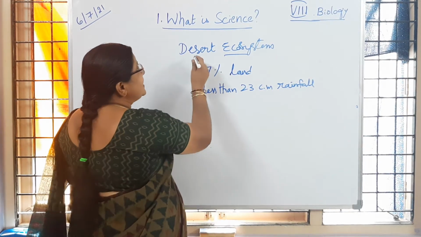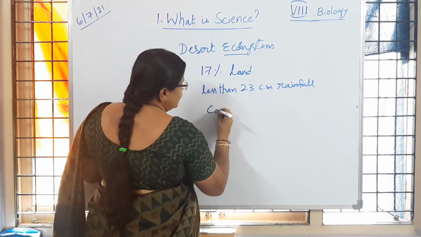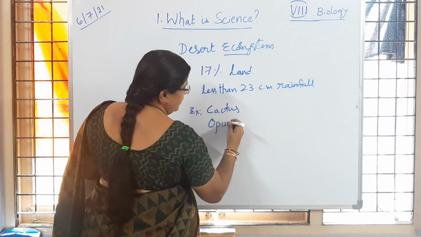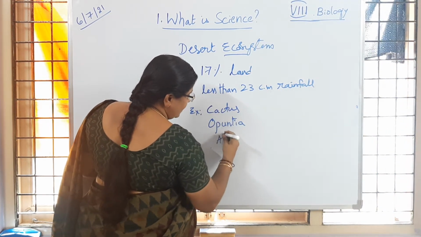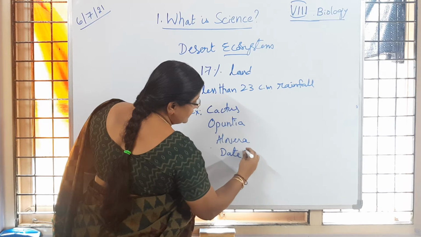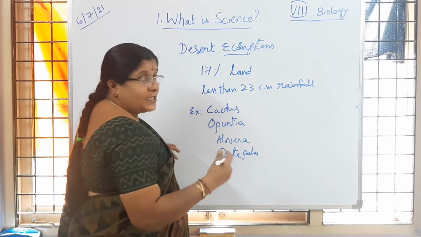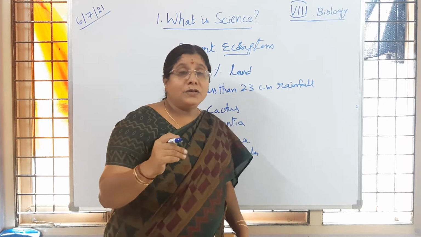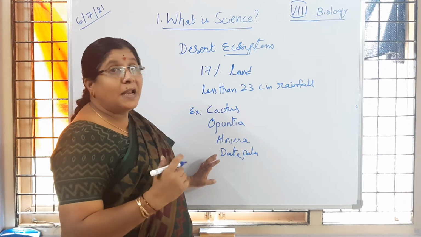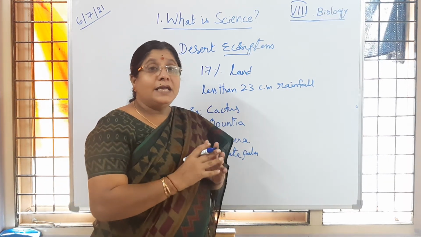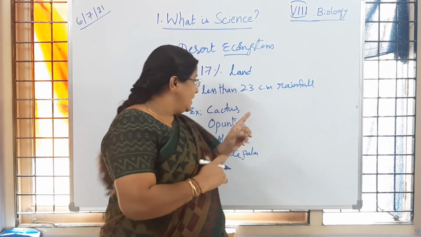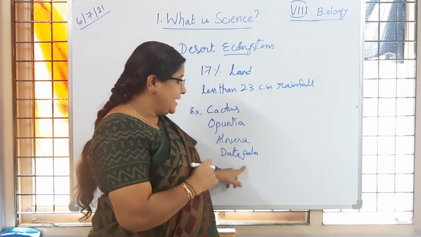So what kind of plants can we observe in the deserts? Cactus, examples: opuntia, aloe vera, then date palm trees, palm oils. Is it clear to you? So these are the examples of plants which are mostly seen in areas with less rainfall, less than 23 centimeters, like cactus, opuntia, aloe vera, date palm, etc.